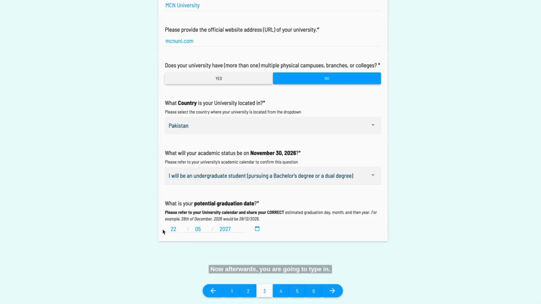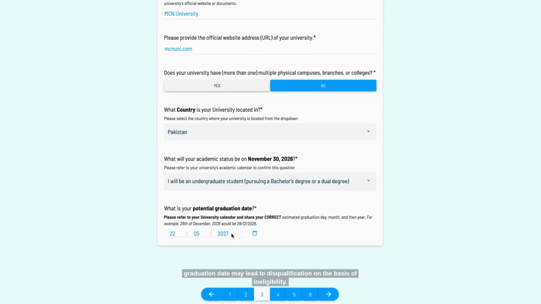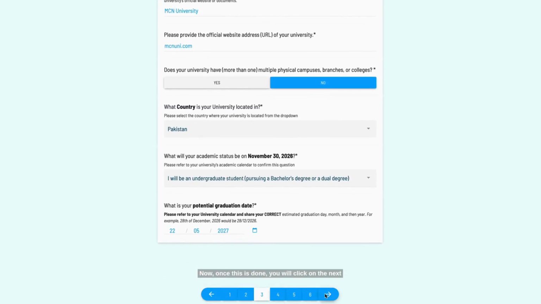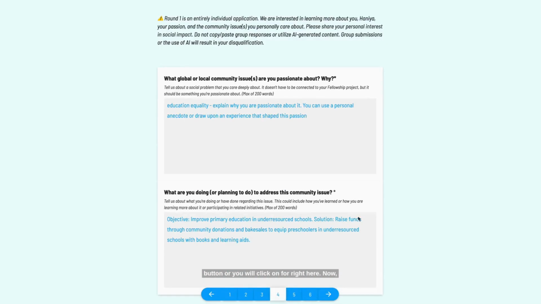Now, afterwards, you are going to type in the graduation date, the potential graduation date. Please make sure that this graduation date is correctly entered. Again, typing in the wrong graduation date may lead to disqualification on the basis of ineligibility. Now, once this is done, you will click on the next button or you will click on 4 right here.